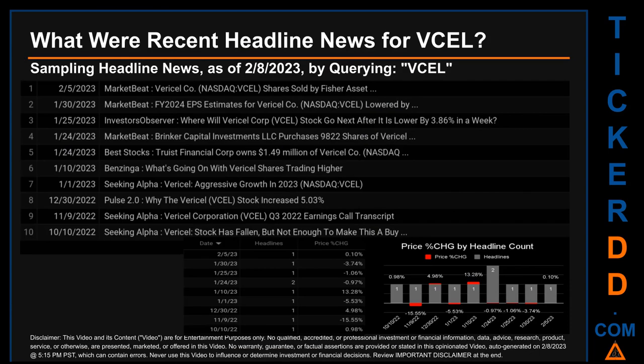What were recent headline news for VCEL? Today, Wednesday the 8th of February 2023, I sampled one of our news aggregators for latest headlines for this ticker. I did so by searching specifically by a keyword that may appear, broadly, in the title or the body, of discoverable news articles. The keyword that I used was the ticker symbol, VCEL. The results show 10 unique headlines, published across 9 unique dates. Publication dates spanned 118 days.